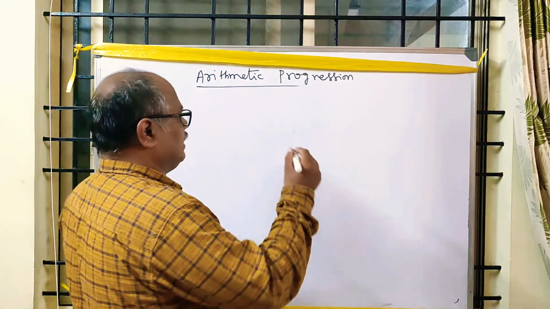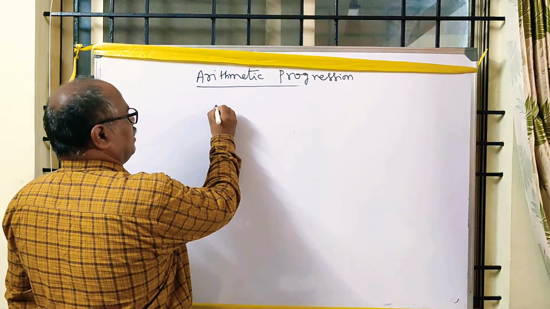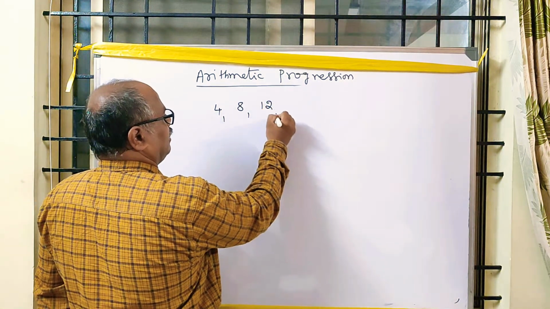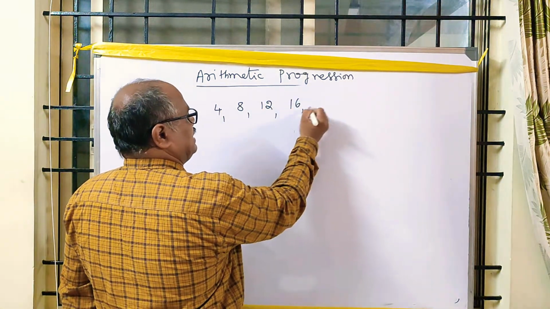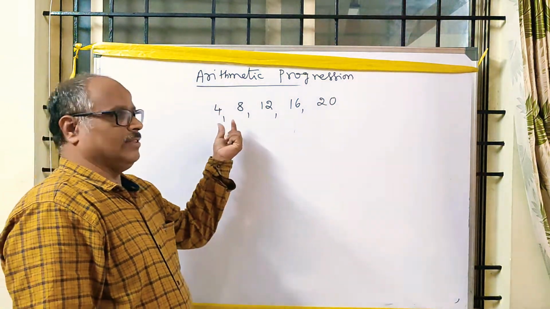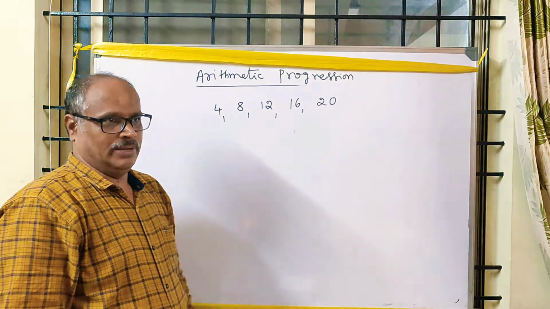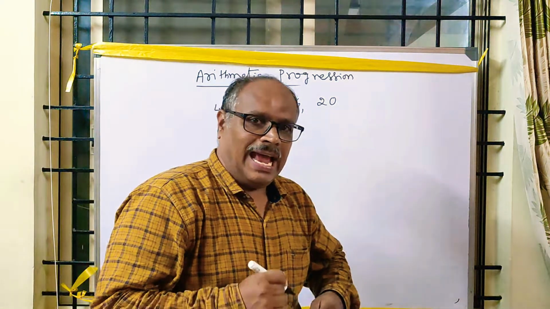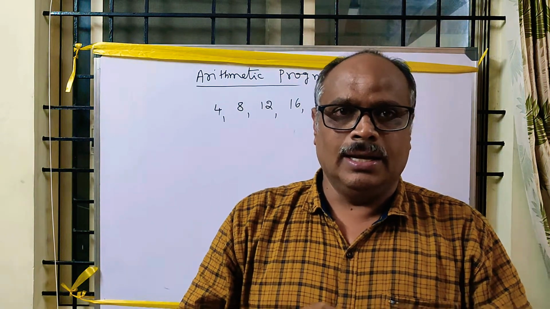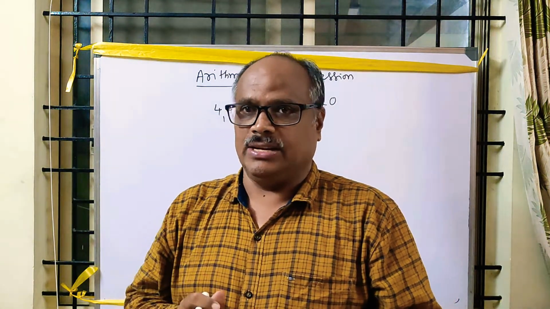Take one example of an arithmetic progression: 4, 8, 12, 16, 20. This is one example of an arithmetic progression. Now, add some constant to each term.